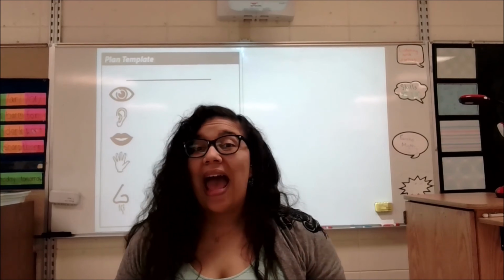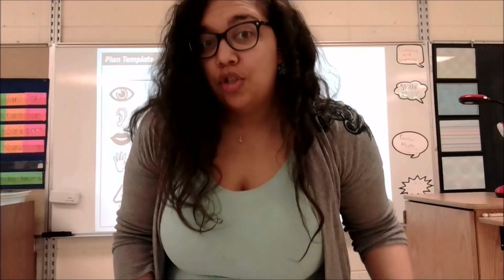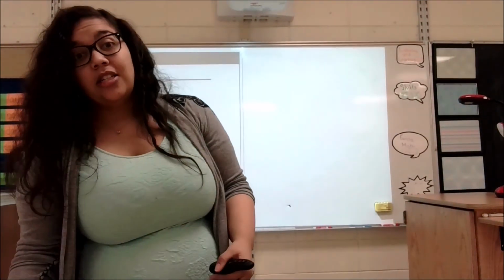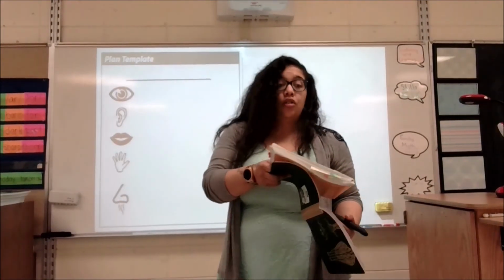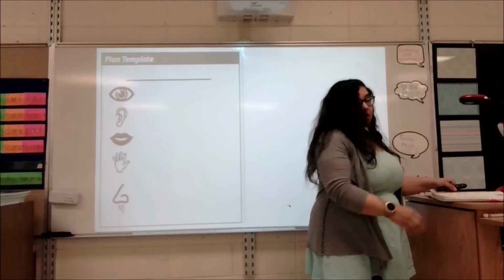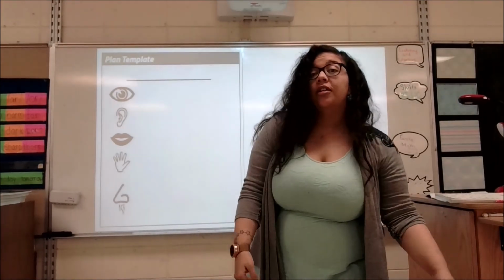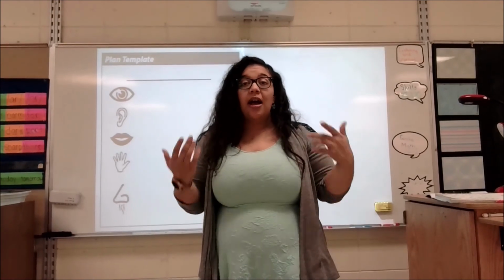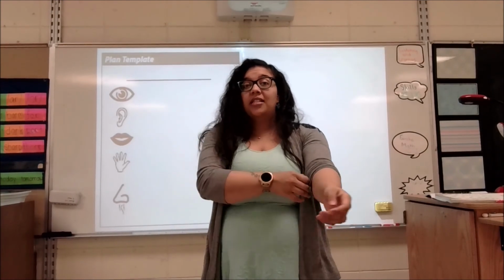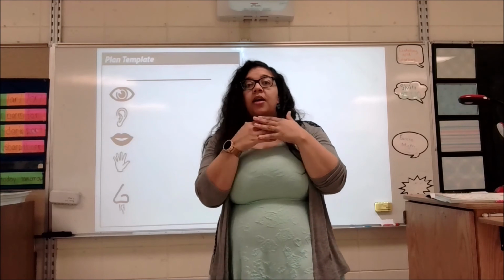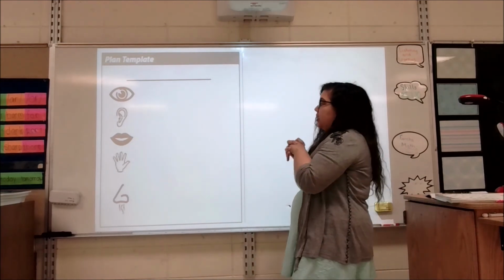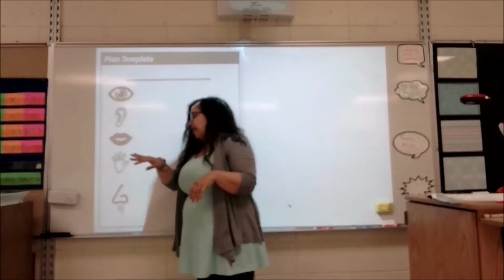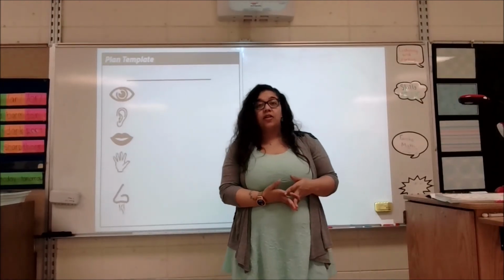And this is called adjectives. Adjectives. I'm going to show you and explain this to you as we go. So adjectives are words that describe nouns. So like if I were to describe myself, I would say that I am short, I have on a blue dress, I have curly wavy hair, I wear glasses. So different things that describe me, the noun. So the thing about adjectives is that you use your senses to identify them. You identify adjectives with your senses.